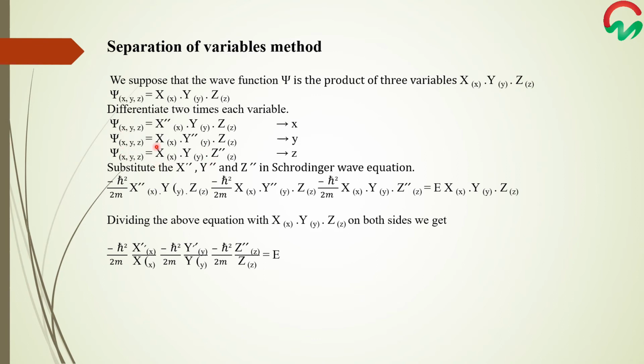By substituting these derivatives into the Schrödinger wave equation, we get the equation as shown here. By dividing this equation by x, y, and z on both sides, we get the Schrödinger wave equation in its final form as minus h bar square over 2m X double dash over X, minus h bar square over 2m Y double dash over Y, minus h bar square over 2m Z double dash over Z equals E.